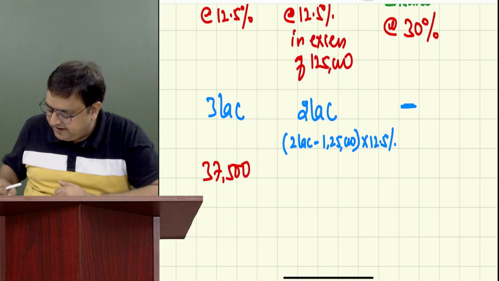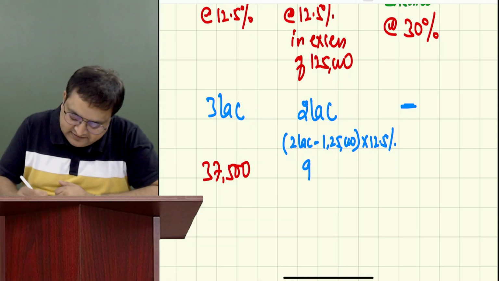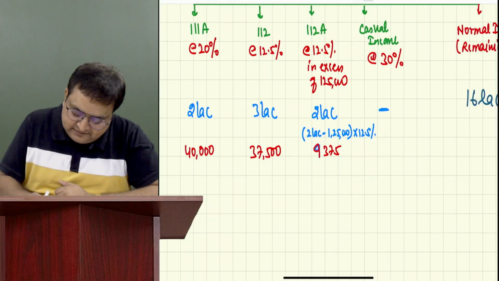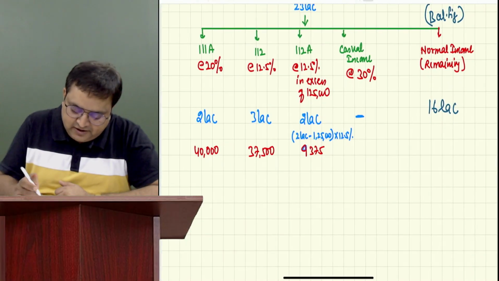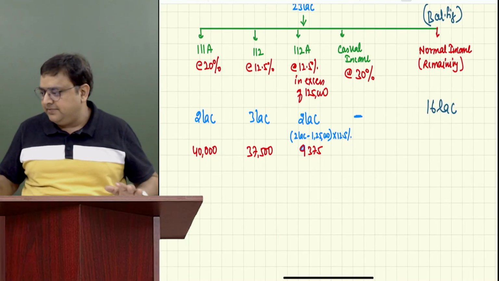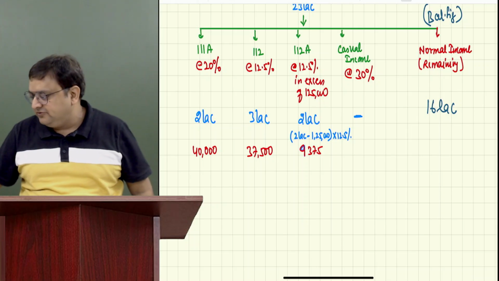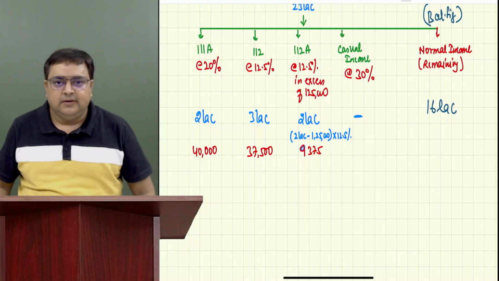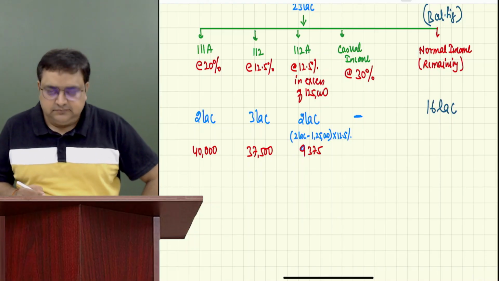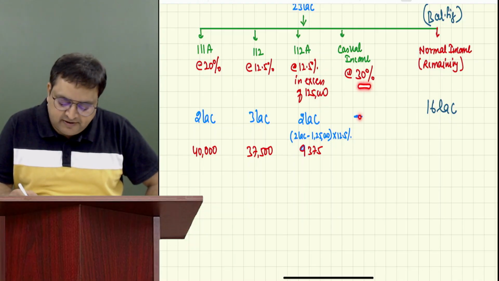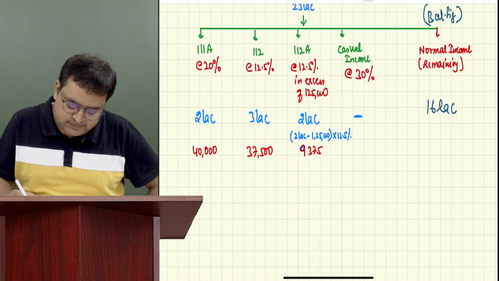So on 75,000 into 12.5%, are you all getting it? 9375. Please ask me if you have not understood how I have received this 9375. No doubt over here. Now, on casual income 30%, but we don't have any casual income. So 0.